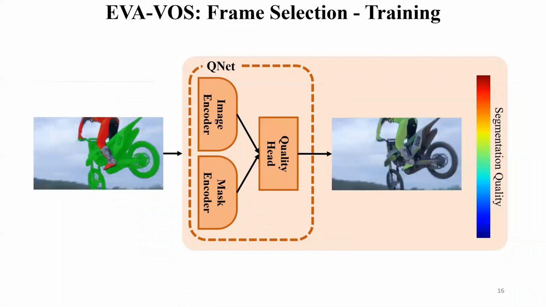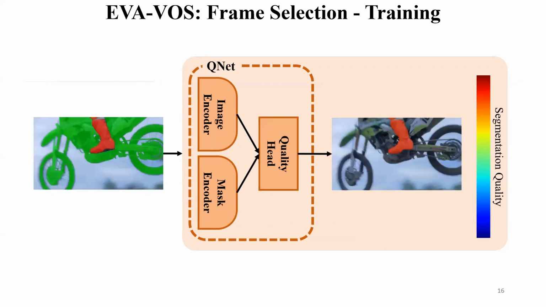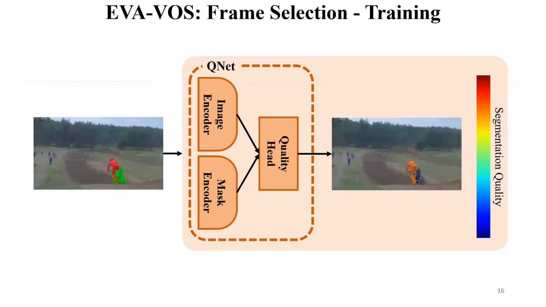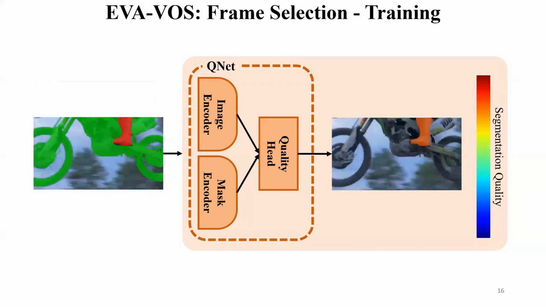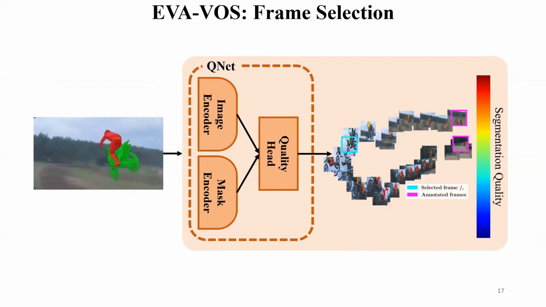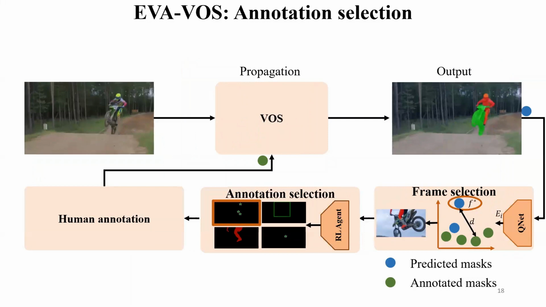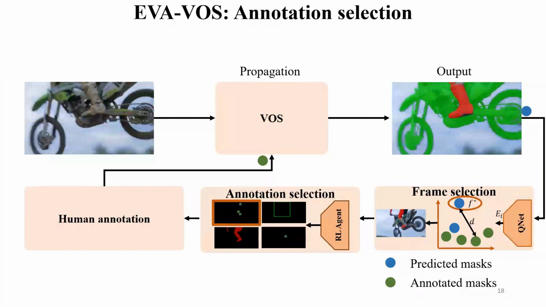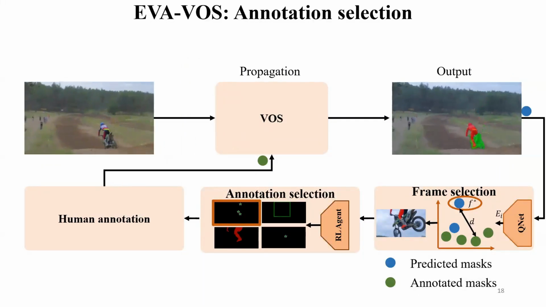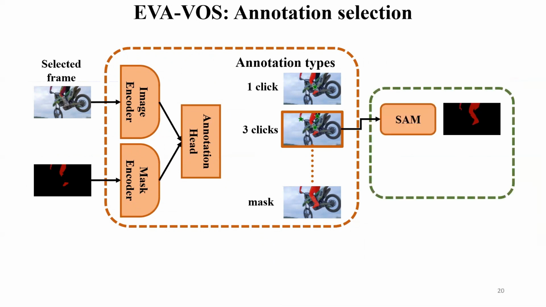In particular, we aim to create a model with a good representation about the segmentation quality of each frame. To achieve this, we train a model that processes each frame independently to regress the segmentation quality of each frame. Then we use this representation to select a frame with a maximum distance in the feature space from its closest previously annotated frame. In the annotation selection stage, we want to predict the most suitable annotation type for the selected frame. In particular, our model takes as input the selected frame with its corresponding mask and predicts an annotation type. For example, here it outputs 3 clicks.